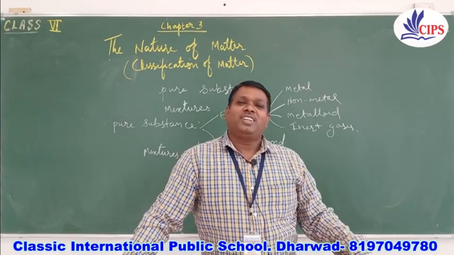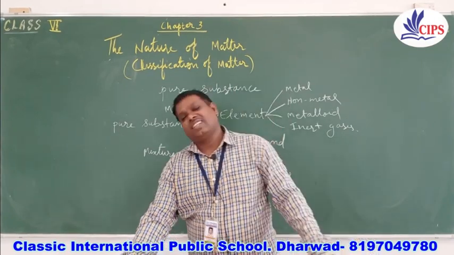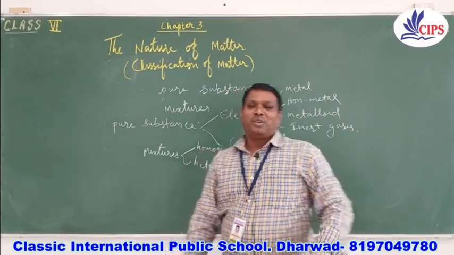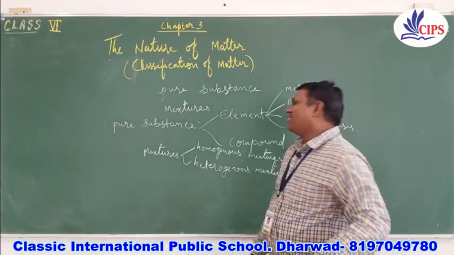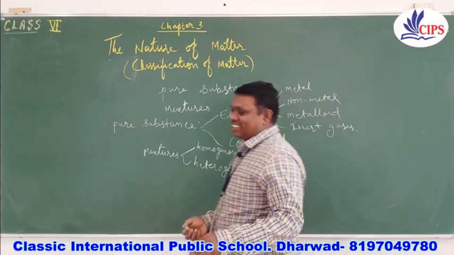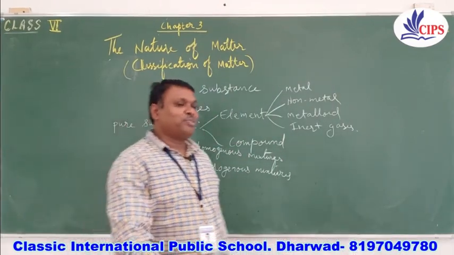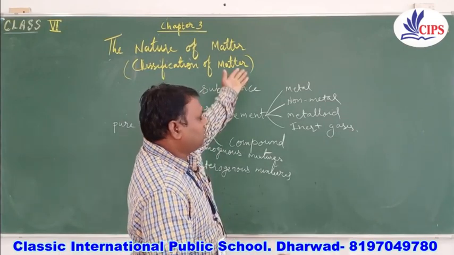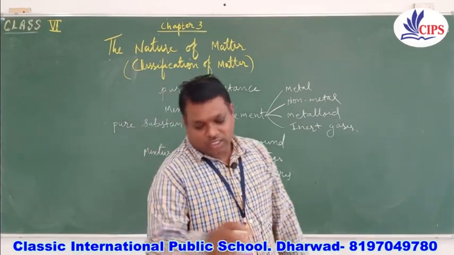Sugar is a single component, so it is a pure substance, whereas gold is also pure, as it is made up of only one type of element. These are the things which have been given in your books. Now let us talk one by one about the elements, compounds and their different classifications.